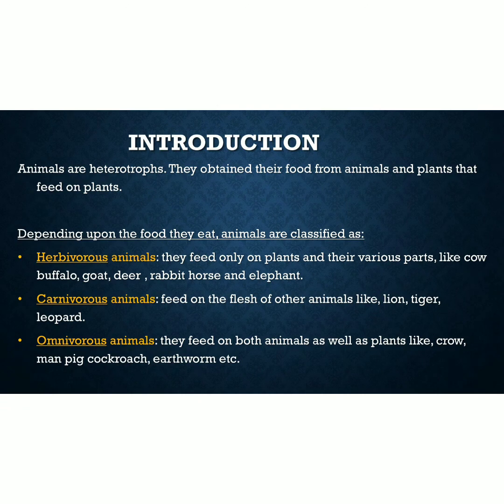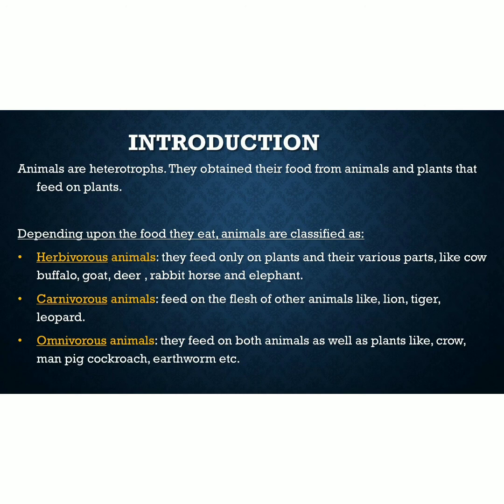As we all know, animals are heterotrophs. They cannot make their own food and they depend on ready made food. And this ready made food comes either from the plants or from other animals. So, animals obtain their food from plants or other animals which they eat. Some animals obtain their food by eating the flesh of other animals. For example, fish, birds, snakes, insects all obtain their food from other animals.